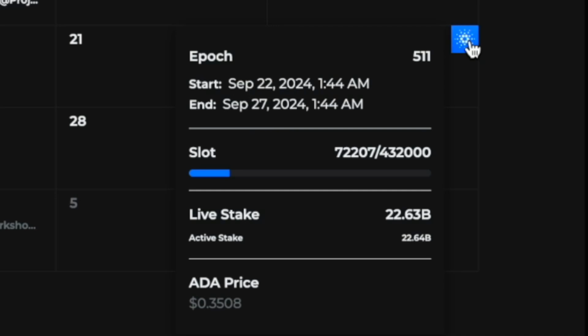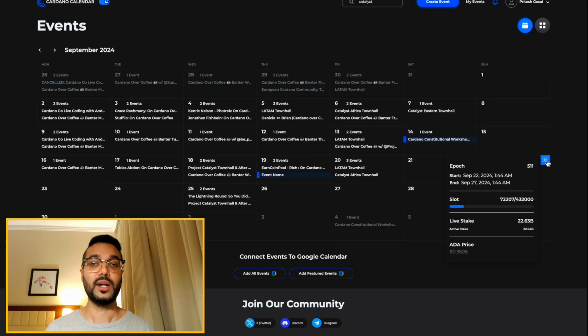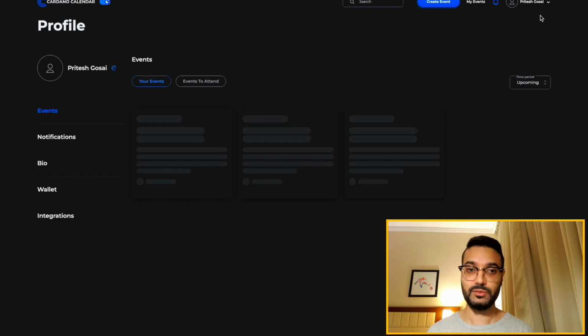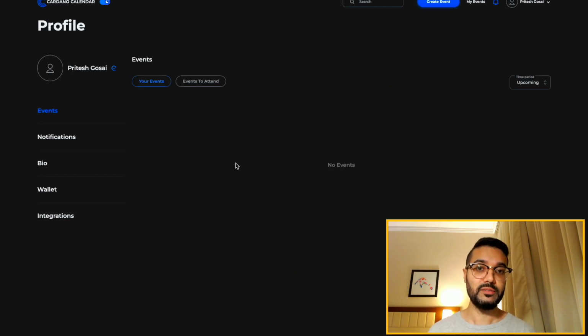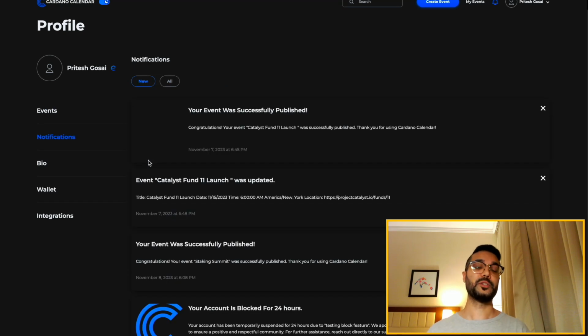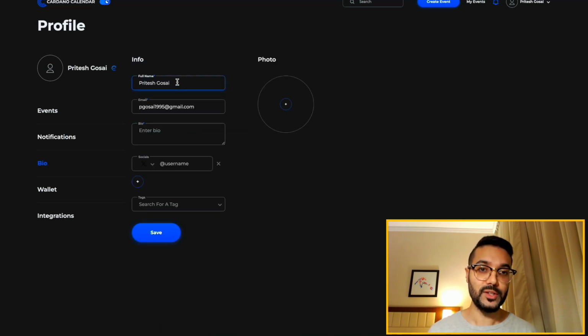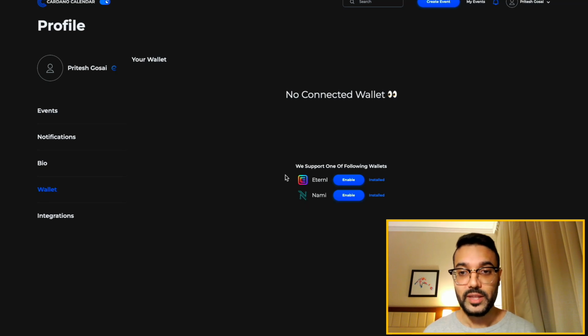And we do also have the ability to connect a Cardano wallet as well. And that's going to be very important when you go through the process of creating an event. So just a quick breakdown of some information for the user profile. You can see your events listed here, as well as events which you have signed up to attend. You'll be able to receive notifications. So when you publish an event, or let's say you have an event coming up which you signed up for, that's all here. We do also have that sent to your email as well. You've got your bio, so your name, your email address, your profile picture, all that here. This is going to be for the Cardano wallet.